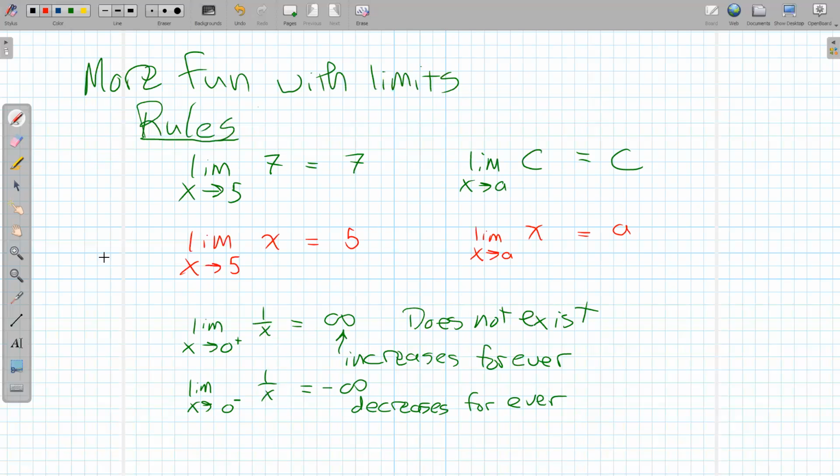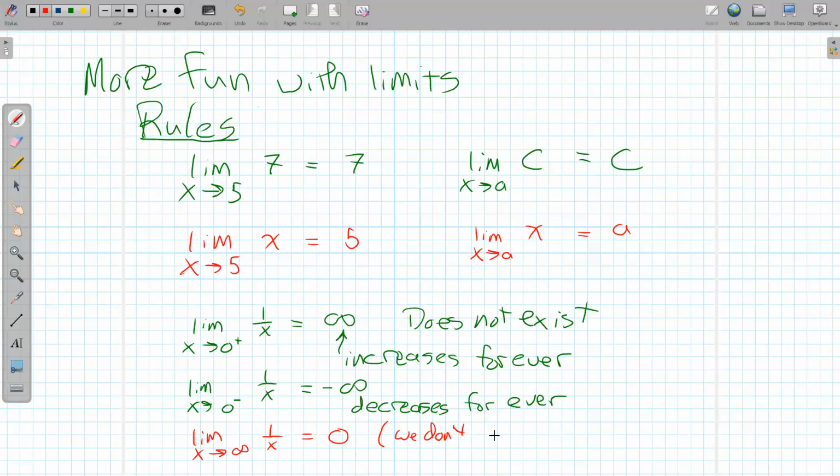And then the reverse of those two would be, say, the limit as x goes to infinity of 1 over x. If we take 1 over a really big number, we get a really small number, and the smallest number you can get is 0. So here I have an infinite limit, but I have an existing value. Do we ever get to 0? No, just like we never get to infinity, but that is the limit. We can't go past it, but we can get as close as you want forever. Okay.